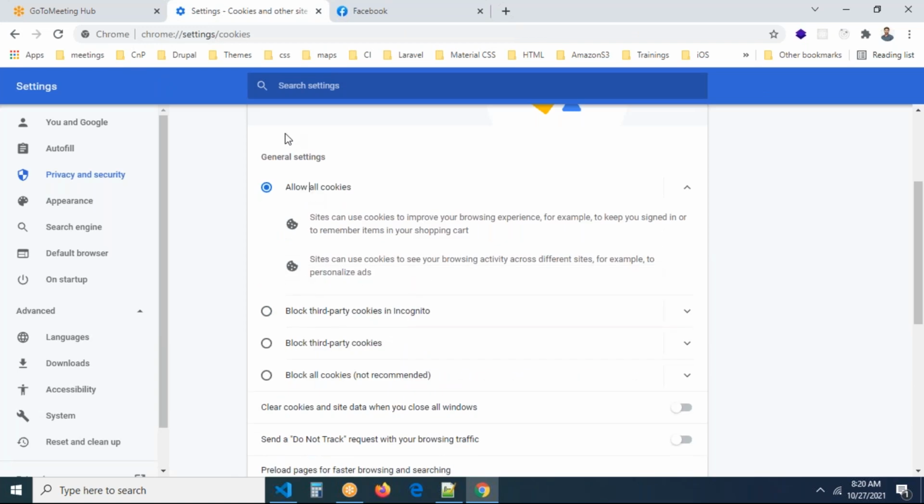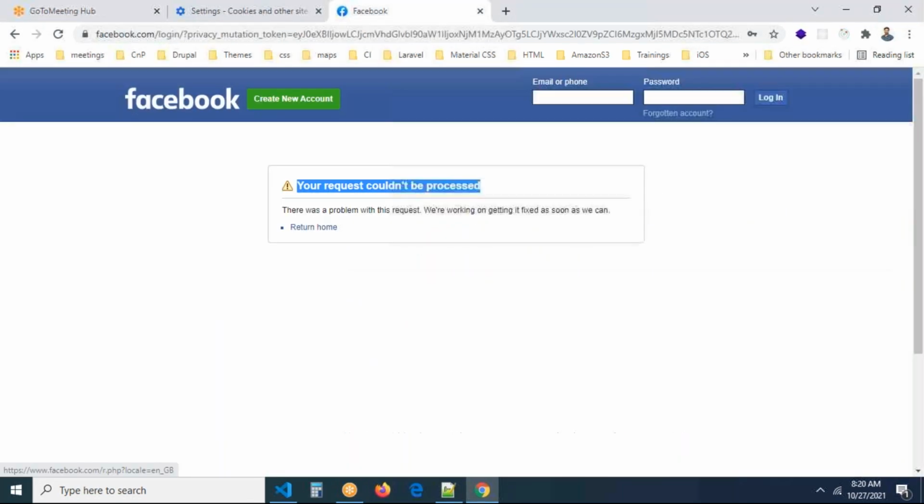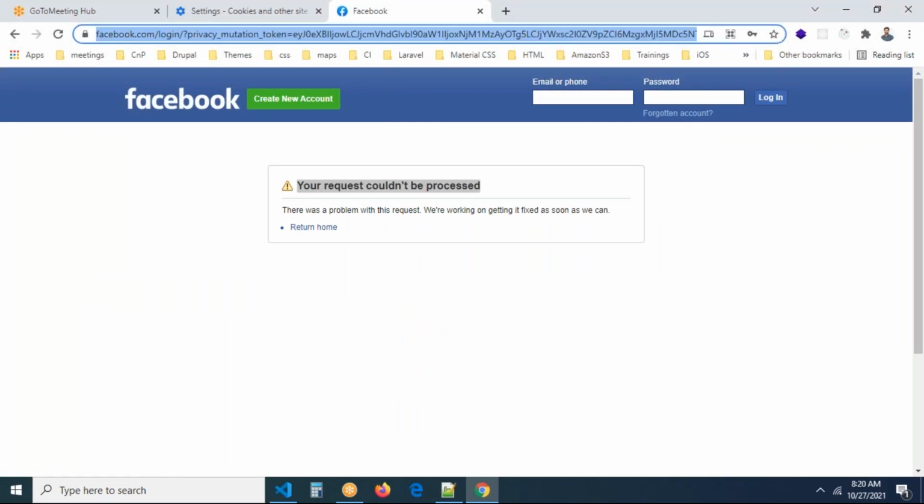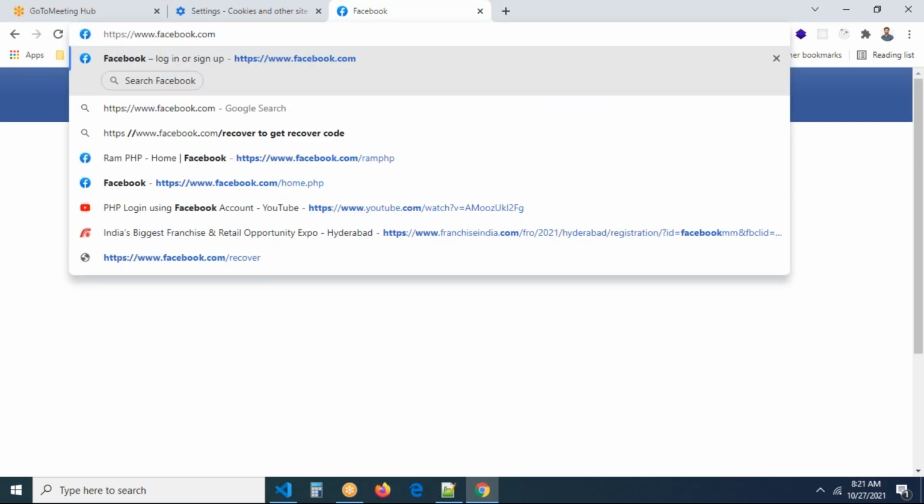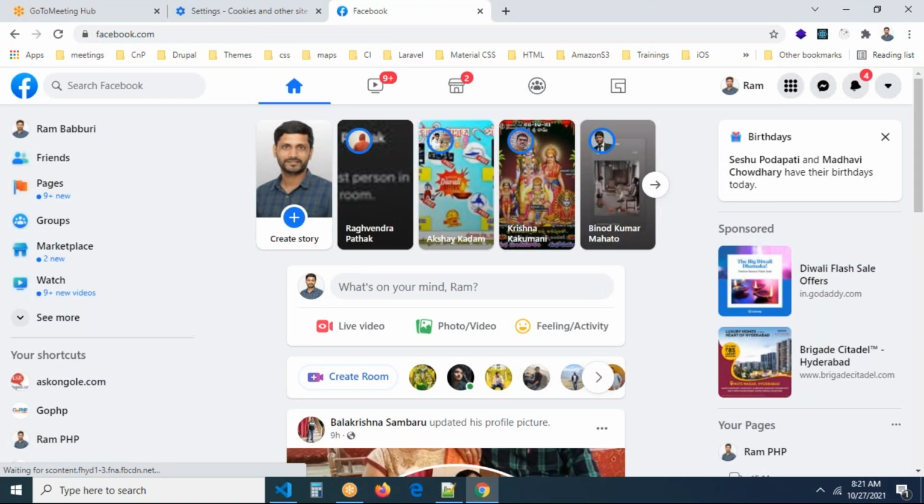Okay, simply now you can see, I'm removing all this stuff. Now I don't want to do anything. I'm just logging into the application here, Facebook.com, that's all. I don't want to log in also. I'm just hitting facebook.com. Can you see? I think you are logged in.